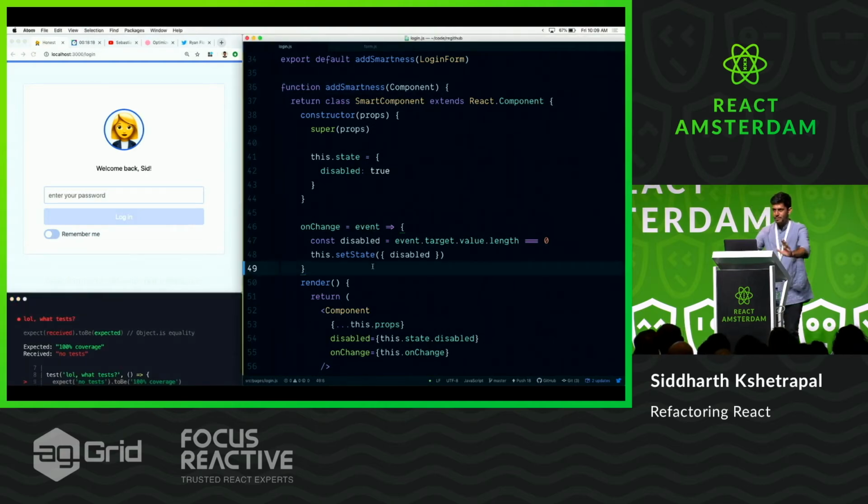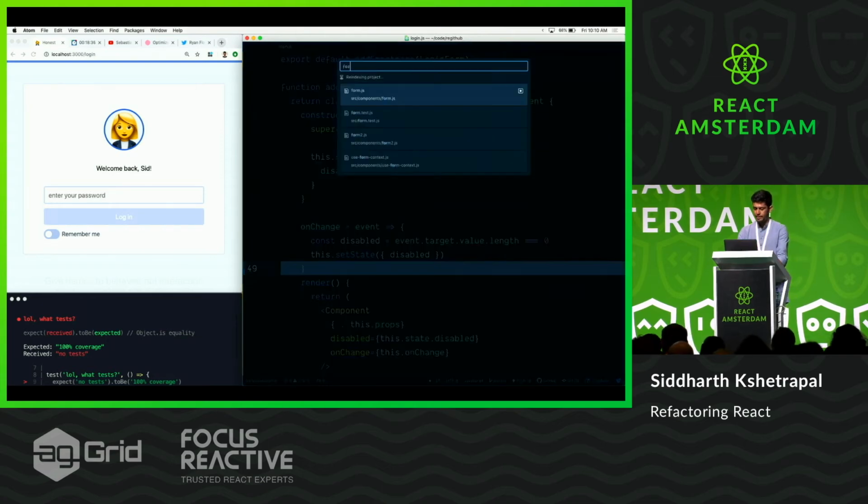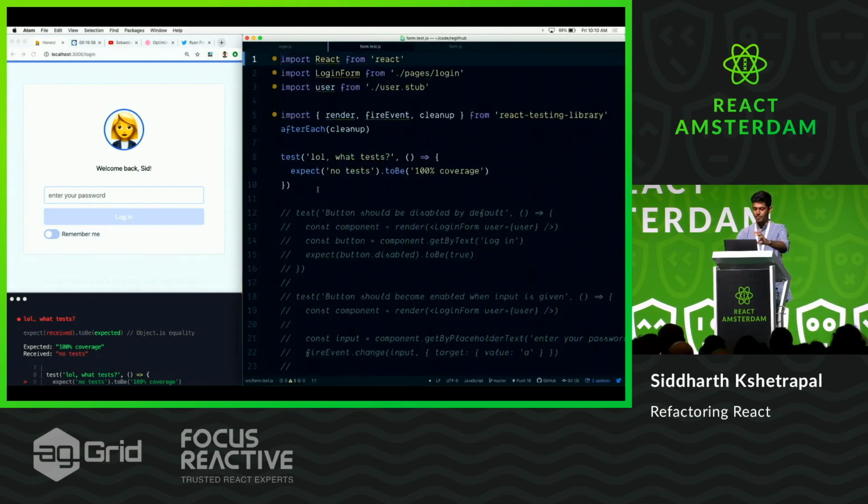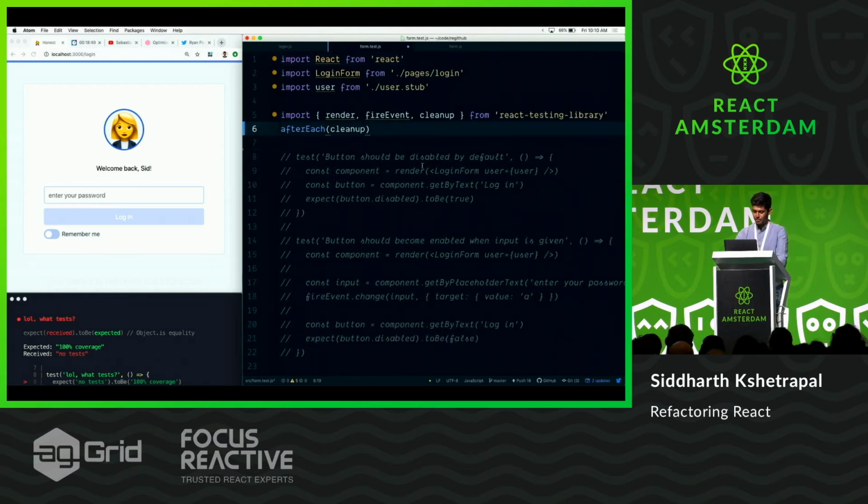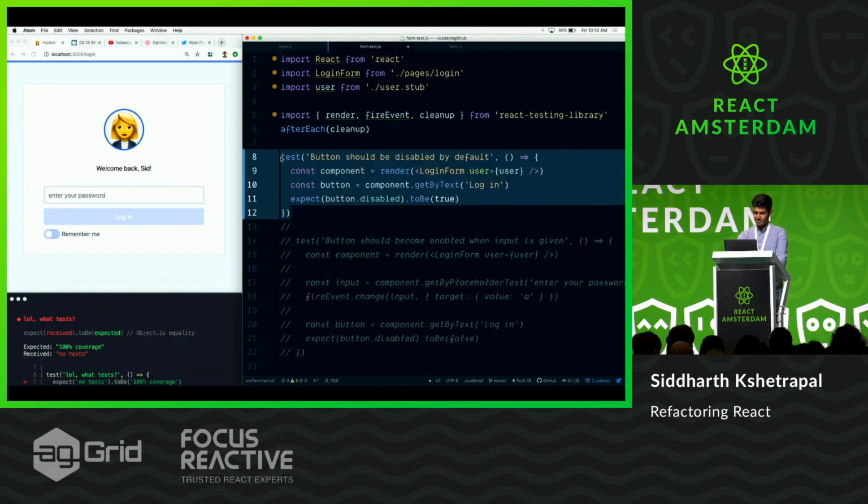So this is something I do: just before I'm about to do a big refactor, I write just the tiny amount of tests that will get me through this refactor. Doesn't matter if you have a healthy test suite or 100% code coverage. Nobody has time for that. So just write enough tests so that this block works. I'm not going to bore you with that. I actually already wrote tests.